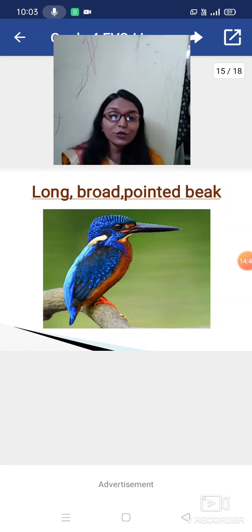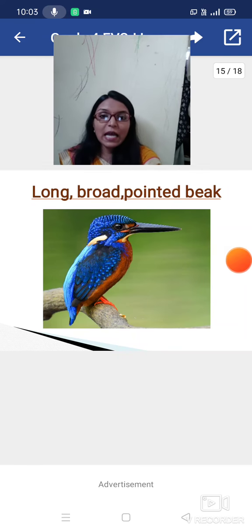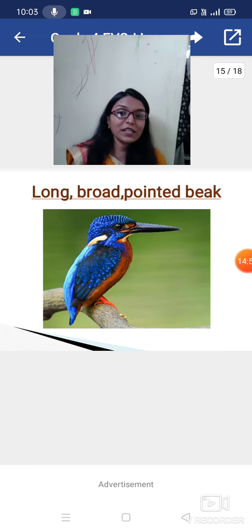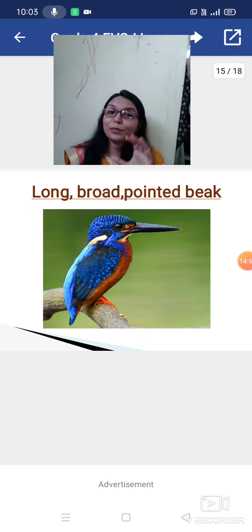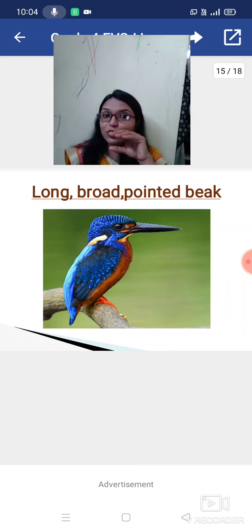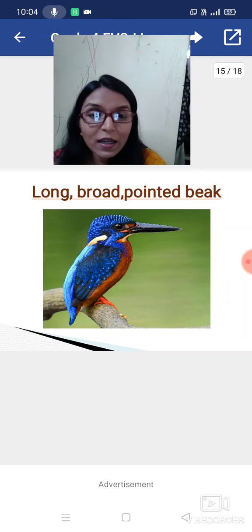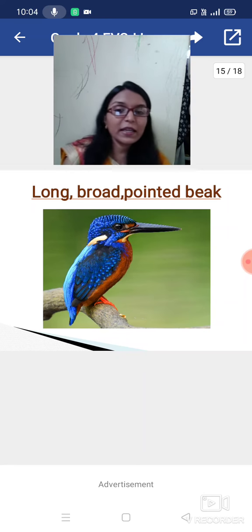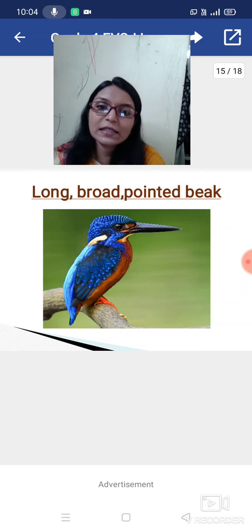Okay, kingfisher, you can see this picture. It is very colorful, blue in color, a very nice picture. So it has the long, broad, pointed beak. What is the kingfisher using that beak for? For picking fish from the water. It is also broad, so it can collect big fish with its beak, because it is flat and pointed also. So the example of a long, broad, pointed beak is the kingfisher. You have to tell another example.